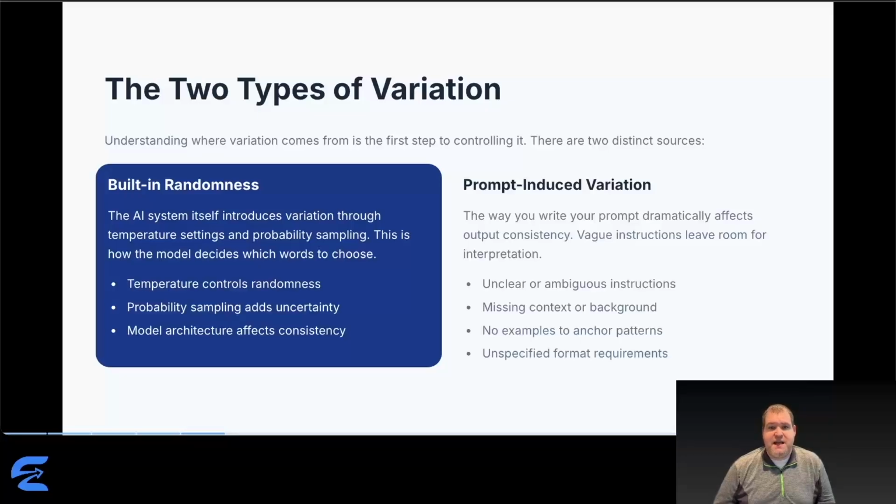No examples mean AI has to imagine what you want. Unspecified format means AI chooses structure randomly. The crucial insight: built-in randomness you can minimize but never eliminate. Prompt-induced variation you can control completely. Most inconsistency problems come from the prompt, not from the system.